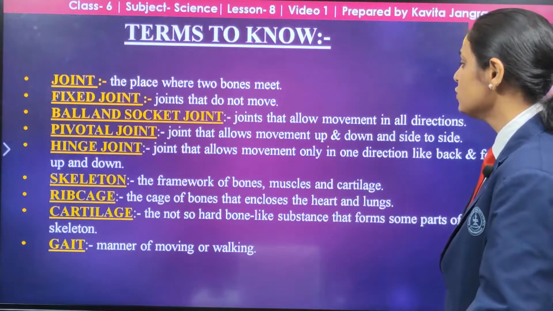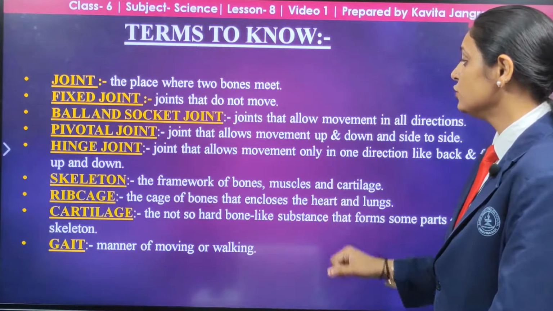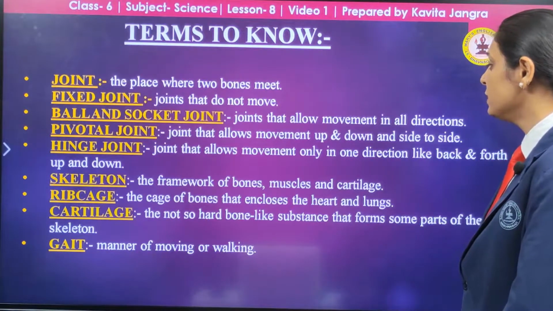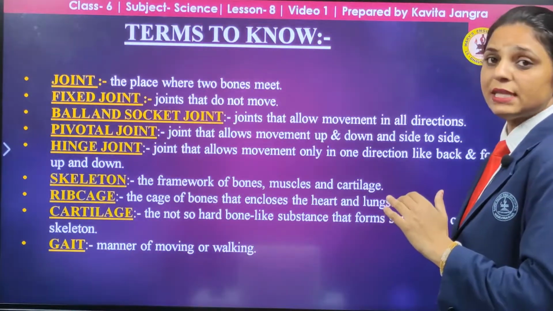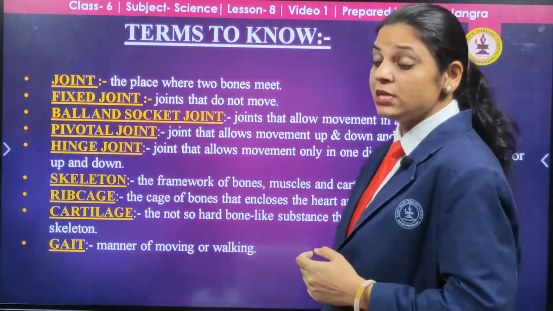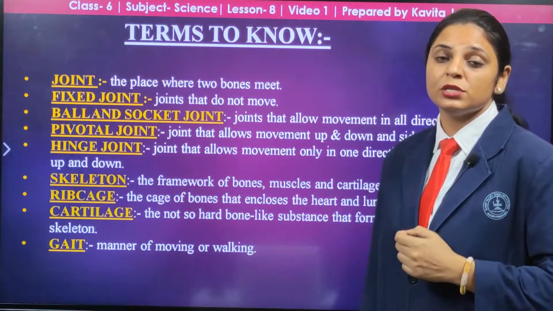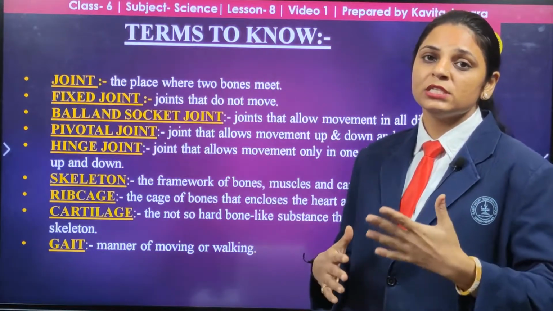So the ball and socket joint allows movement in all the directions. And the pivotal joint allows movement only up and down, and the sideways movement. Next, the hinge joint. Hinge, this is the part which is used to hold the doors with the frame, as you can see at your home.